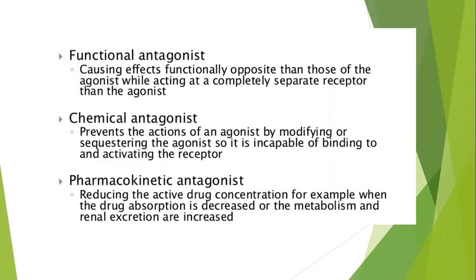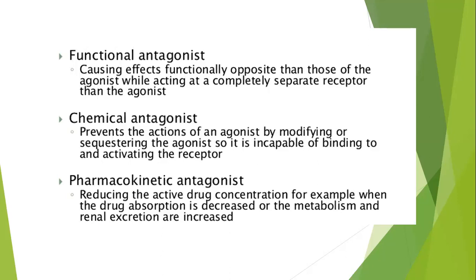In addition to competitive antagonist and reversible antagonist, there is also what is called functional antagonist, chemical antagonist, and pharmacokinetic antagonist. Functional antagonists cause effects functionally opposite to those of the agonist, while acting at a completely separate receptor.